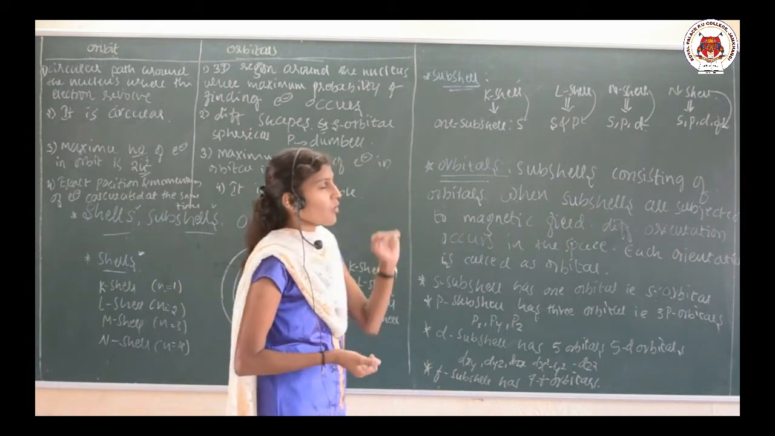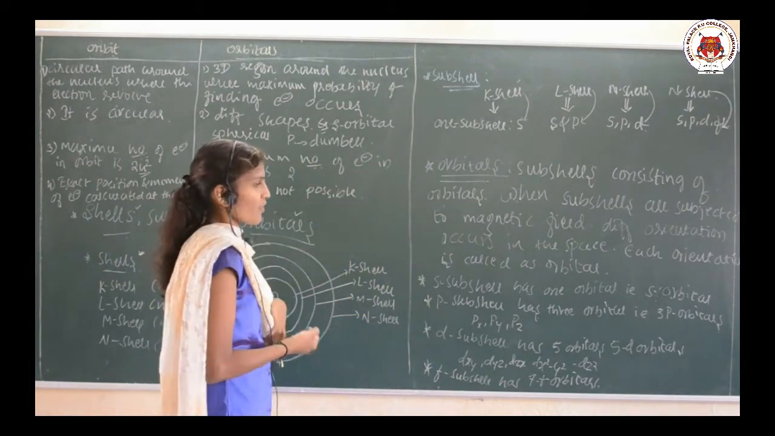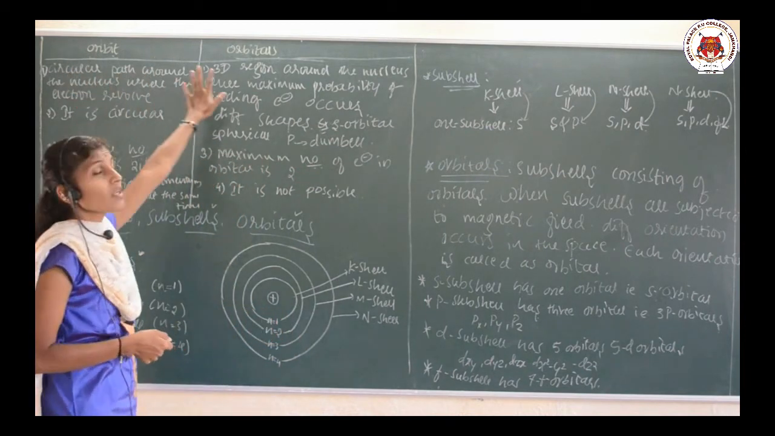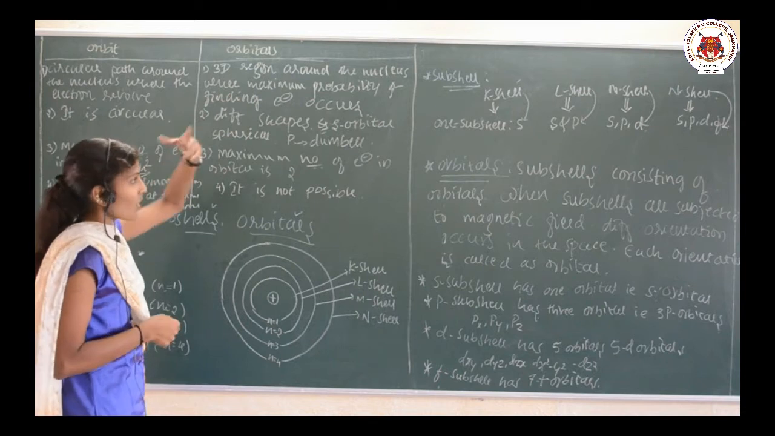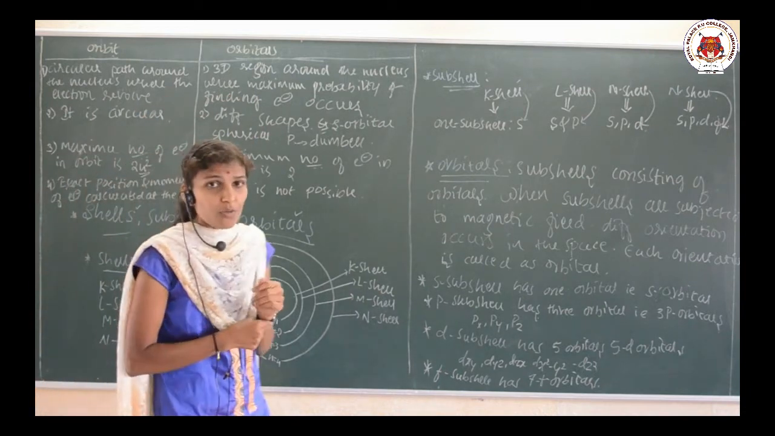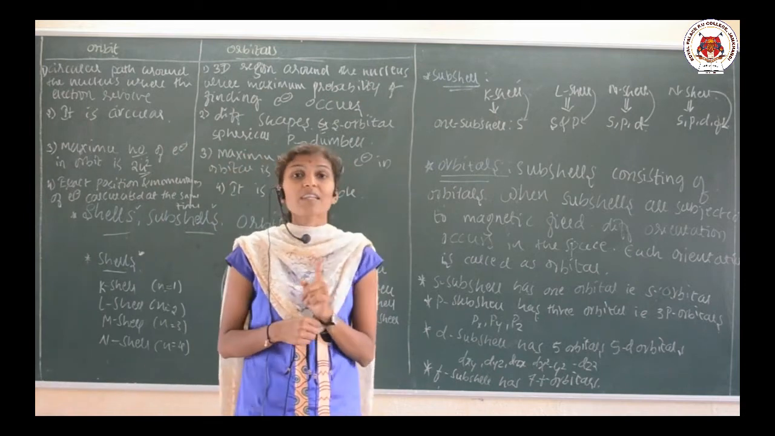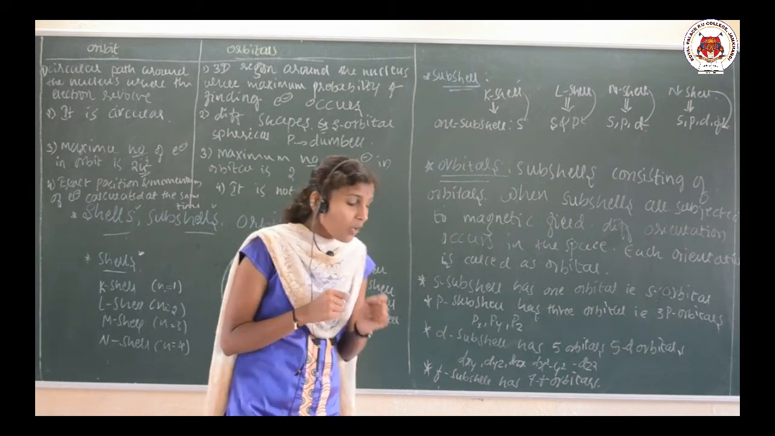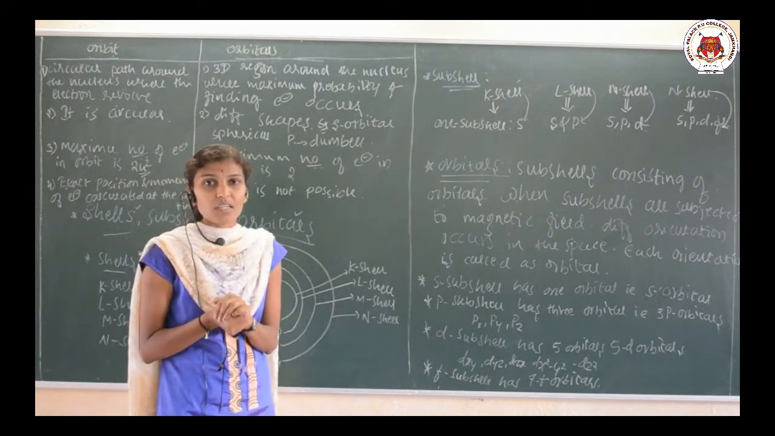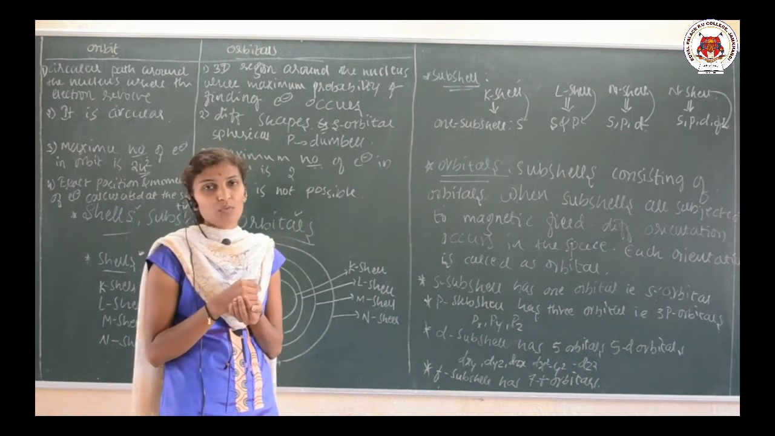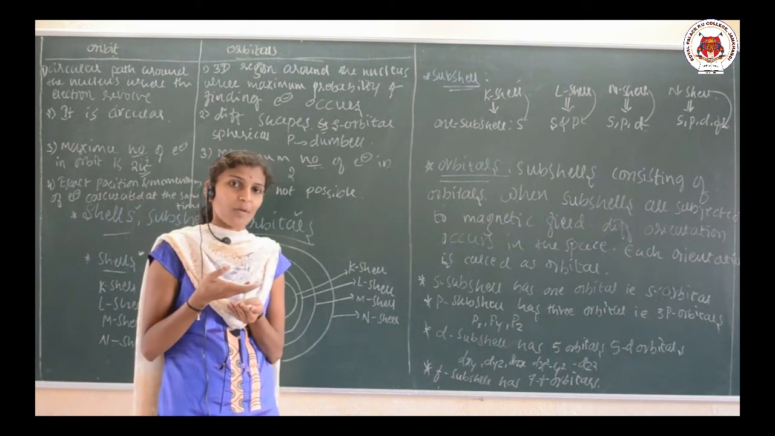So, let us review once again what the concepts are. First of all, you need to understand the difference between orbit and orbital. Orbit is the circular path where the electron revolves around the nucleus, while orbital is the 3-dimensional region around the nucleus where there is a maximum probability of finding the electron.